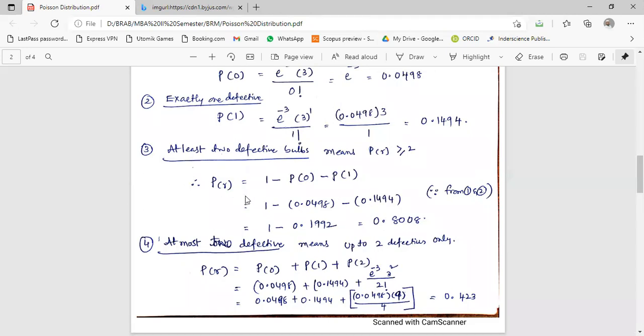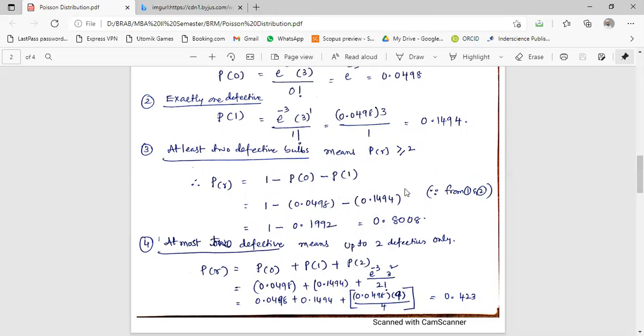So probability of at least 2 is equal to 1 minus P of 0 minus P of 1. Is it clear why I have written like that? At least 2 defective bulbs means this. So 1 minus P of 0, which you have already found out, 0.0498, minus P of 1, which you also know from the second problem, 0.1494.